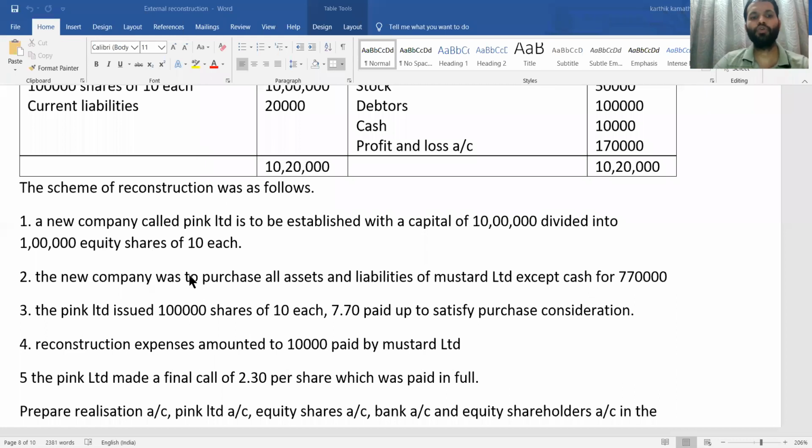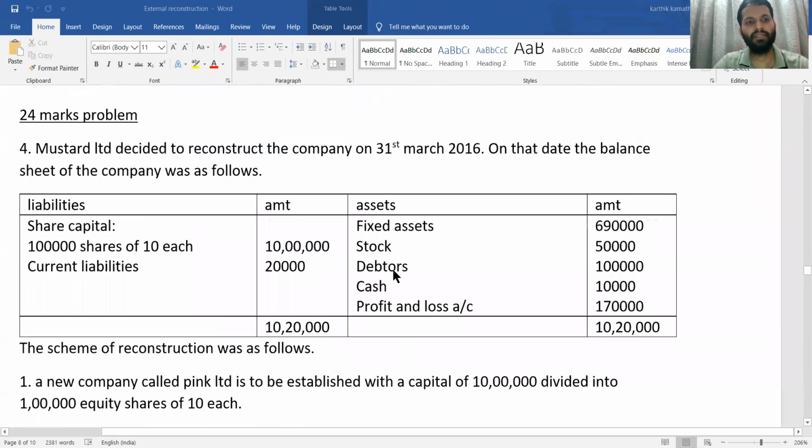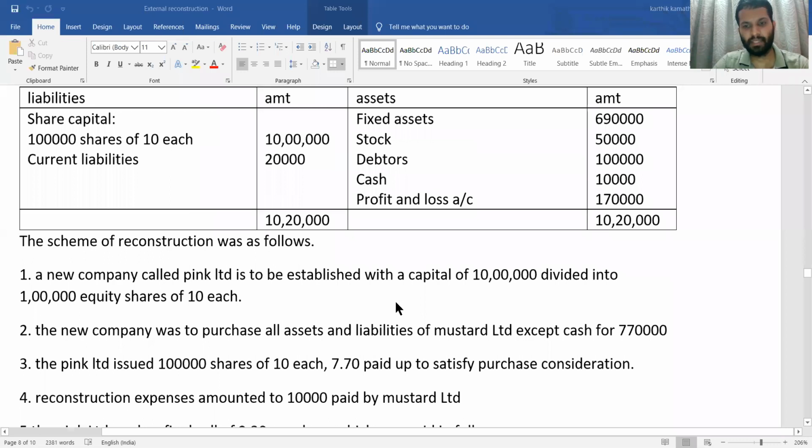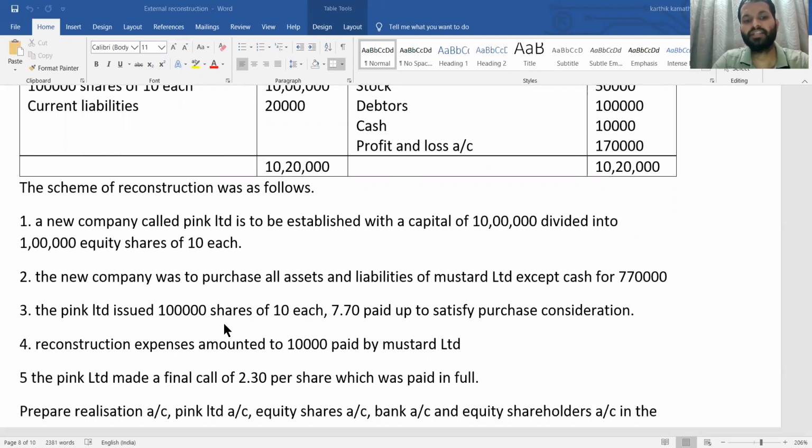Next, the new company was to purchase all assets and liabilities of Mustard Limited except for cash, that is 7,70,000. So except for the cash balance, all other assets are taken over by the purchasing company, that is here Pink Limited. Then Pink Limited issued 1 lakh shares of 10 each, of which 7.70 paid up, to satisfy the purchase consideration. So purchase consideration is directly given here: 1 lakh into 7.70, that is 7,70,000.